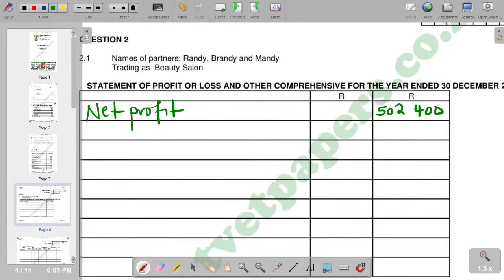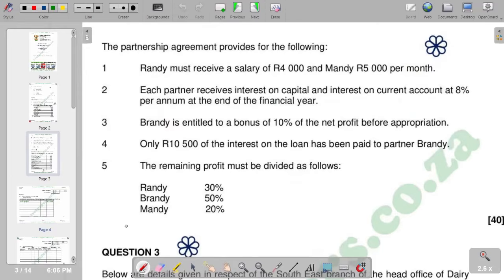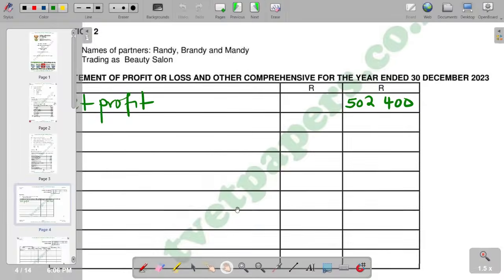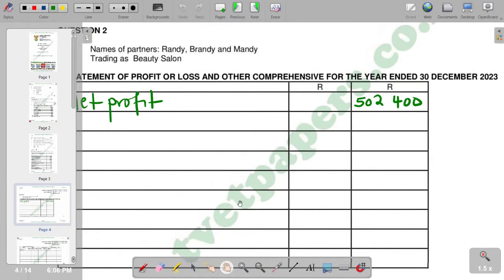With that, we move on to the next part, whereby we check if we have salaries in the question. Of course, these have to be salaries that are mentioned in the partnership agreement, because remember, the part that we are preparing is the appropriation part.